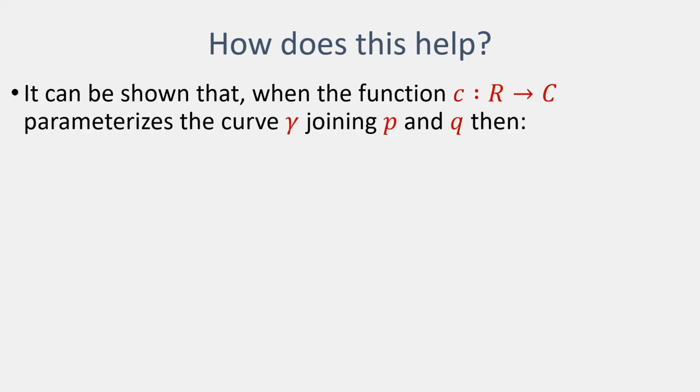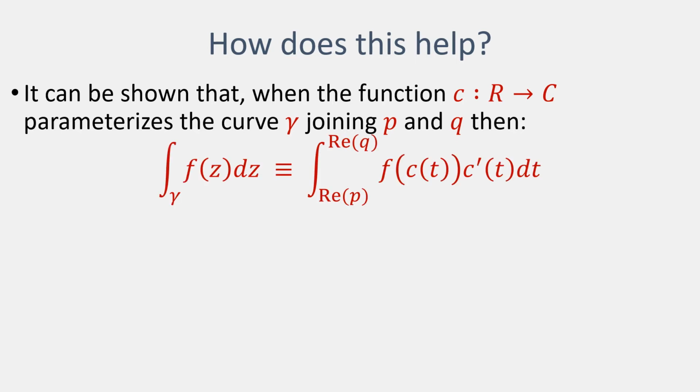So how does this help? Well, what we can show is if we take such a parameterization, a mapping from the real numbers to the complex numbers, which has the properties we want with respect to the start and the end point, then what we find is that this integral over the path, over the line we're using, of the function of interest, turns out to be identical to this integral between two real values.